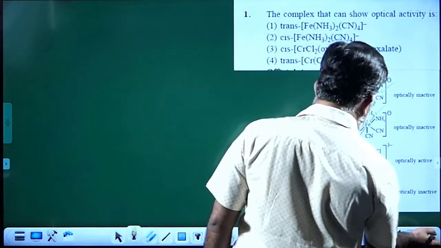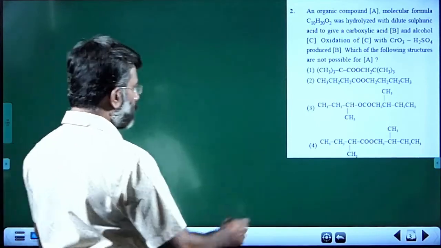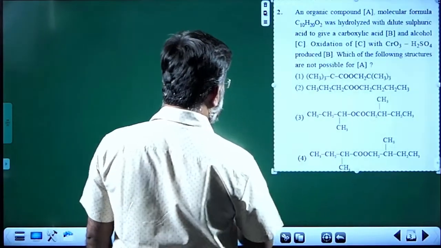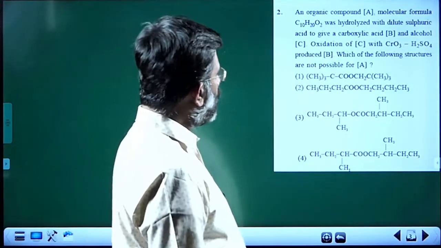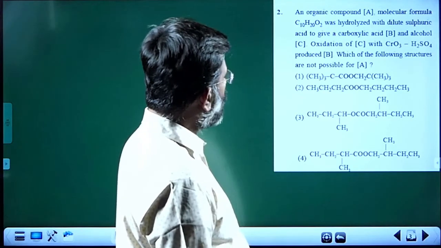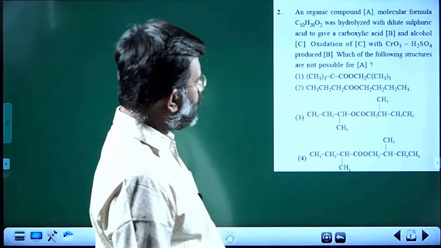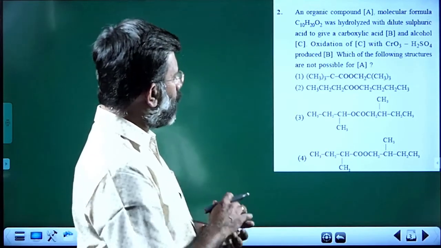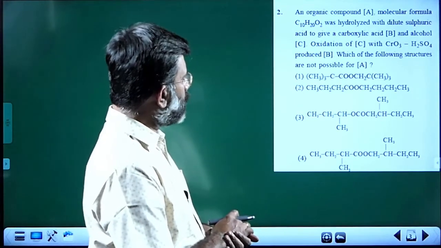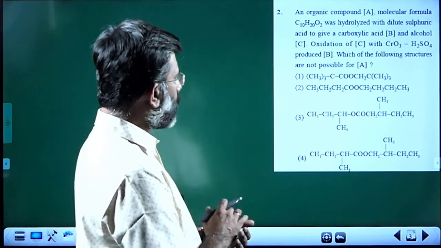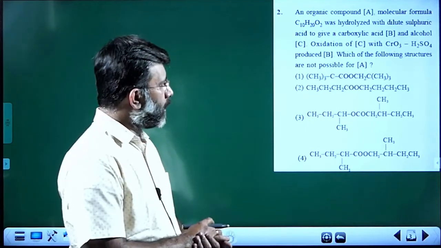Next question. An organic compound A, molecular formula given, was hydrolyzed with dilute sulfuric acid to give a carboxylic acid B and alcohol C. Oxidation of C with chromium oxide and sulfuric acid produces the B product. Which of the following structures are not possible for A?